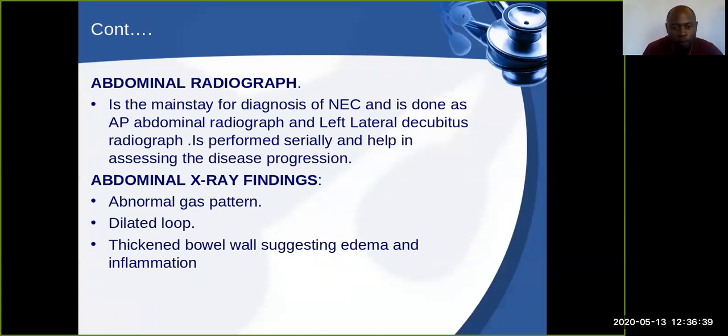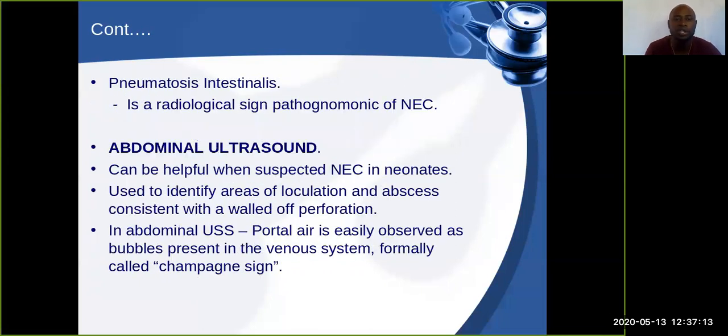What you find is that there will be dilated loops. If you look at an X-ray for necrotizing enterocolitis, if you have enough time, you can go on Google and try to search for the presentation of necrotizing enterocolitis on an X-ray. What you see is that there will be thickened bowel. Once you see that this bowel looks thickened, it is a result of the edema and the inflammation that is taking place. Also, you find that there is an abnormal gas pattern on this radiological finding.